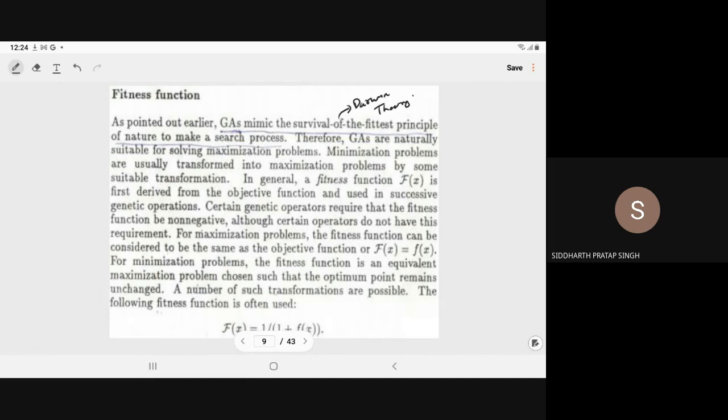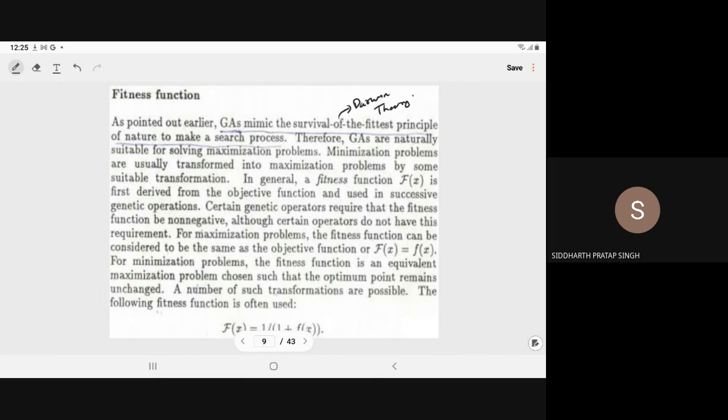So here, therefore, GAs are naturally suitable for the maximization problem. In general, GAs are suitable for the maximization problem, but you have seen we have taken the minimization problem. Just by alteration, we can convert the given minimization problem into the maximization problem. Minimization problems are usually transformed into maximization problems because we want survival of the fittest, by some suitable transformation.